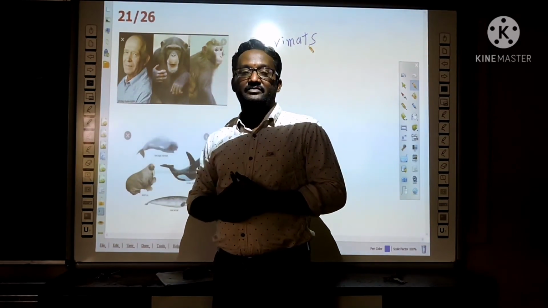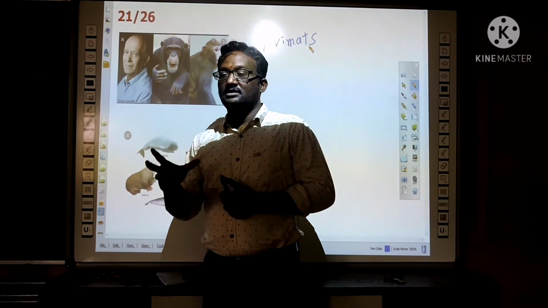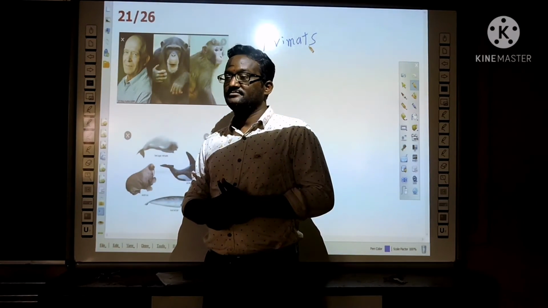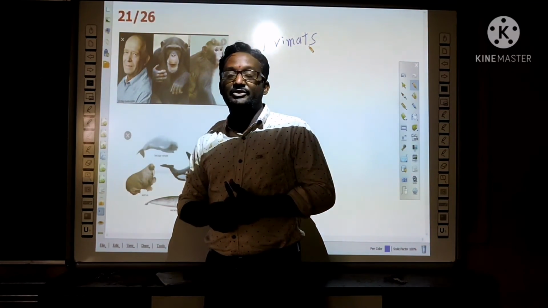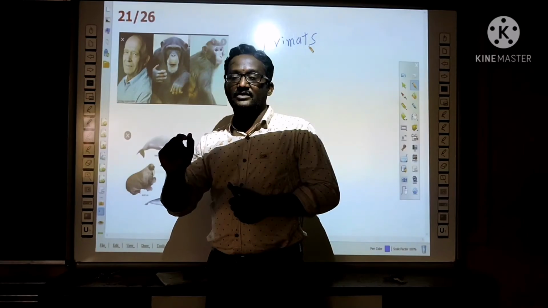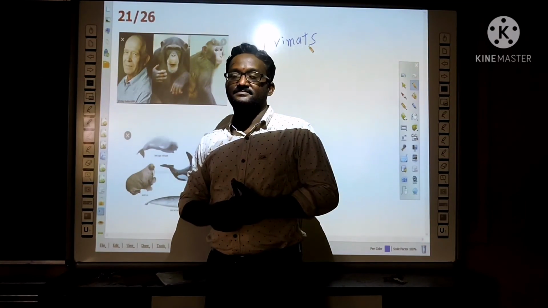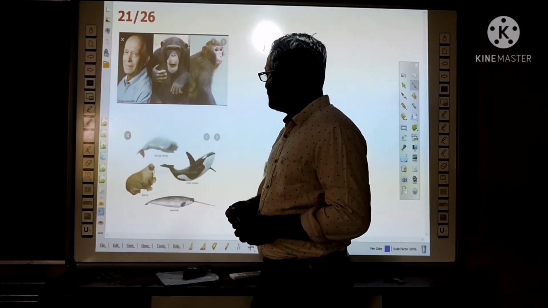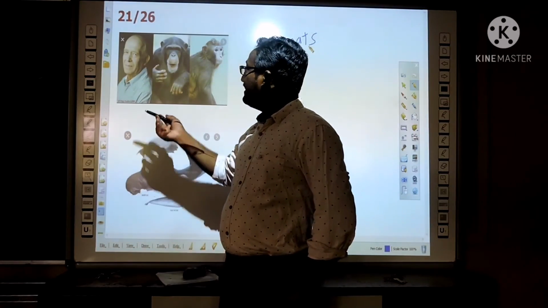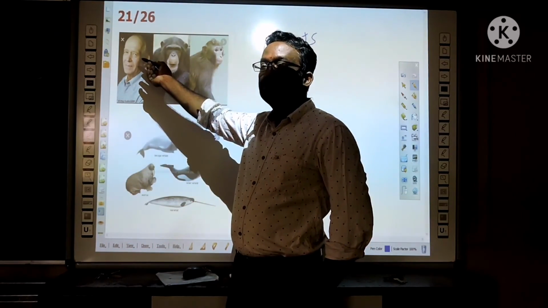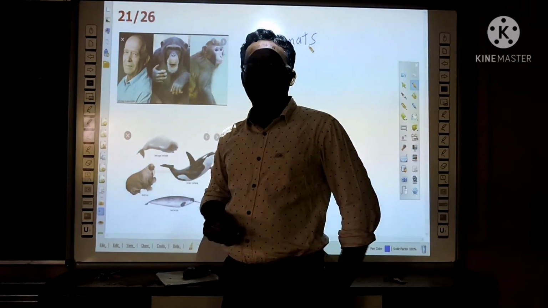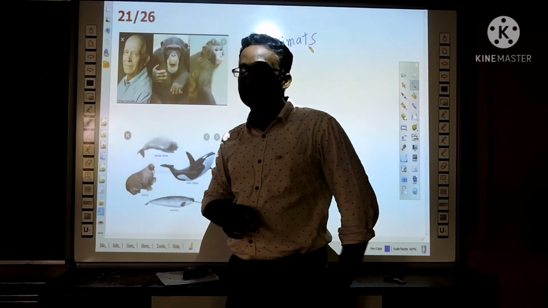So grasping with four limbs is the main feature of the development. For example, humans, how we develop due to technology, the ability of the fingers to grasp the things, can create something from this. So they have the external ears, and they have the hair on the body. Usually mammals feed their babies with the milk. That is the main feature of the mammals.